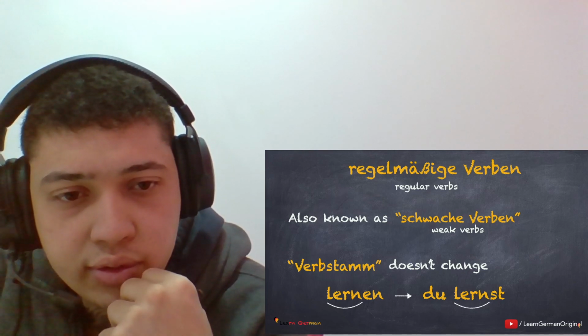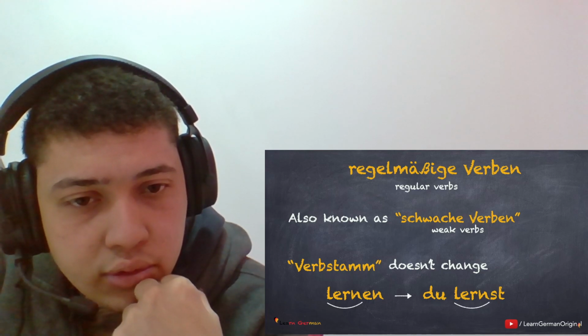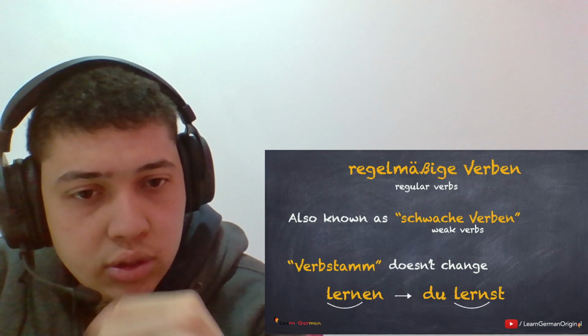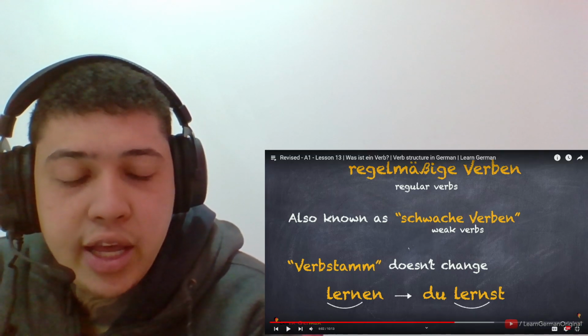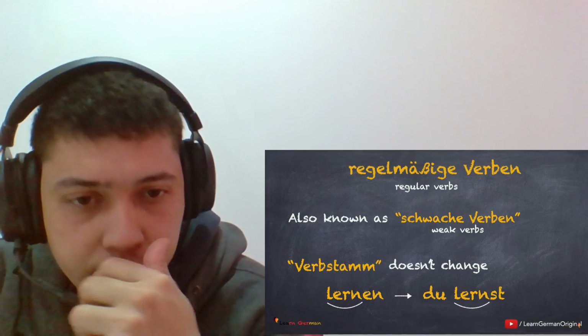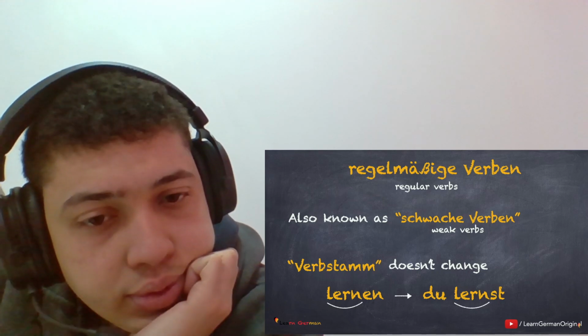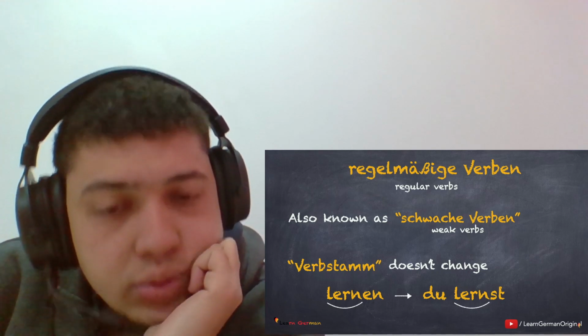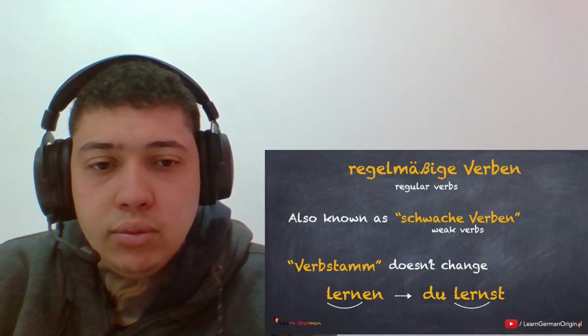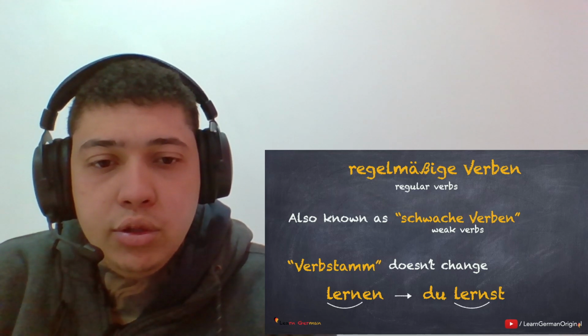In this case, du is the subject. The conjugated verb will be lernst. Du lernst. This is because with the pronoun du, the verb ending should always be st. Hence we have the Verbstamm lern plus the ending st. Good. Du lernst.